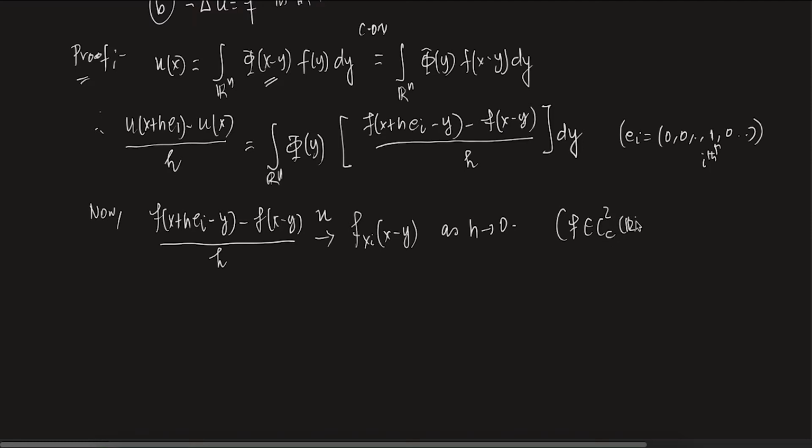C2 of Rn means that it is twice differentiable. If it is twice differentiable, it is definitely once differentiable. If it is once differentiable, it means that the gradient of f exists and is continuous. And what is the gradient of f? It is f_x1 up to f_xn. So each component exists and is continuous. So let's say f_xi exists and is continuous. What does that mean? It means that this particular thing converges to this. This is just the definition of f_xi. So this converges uniformly, and hence